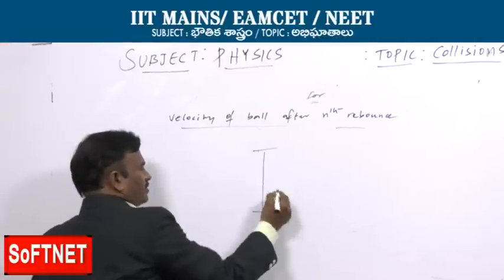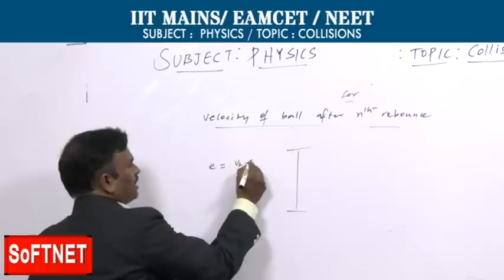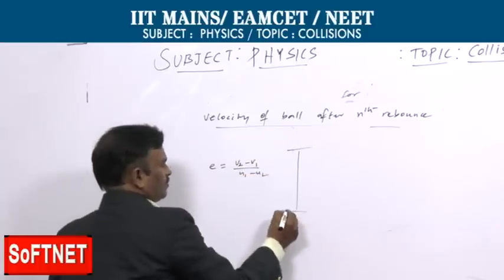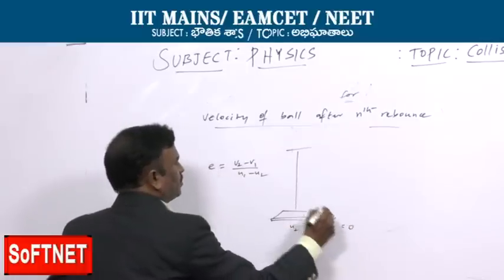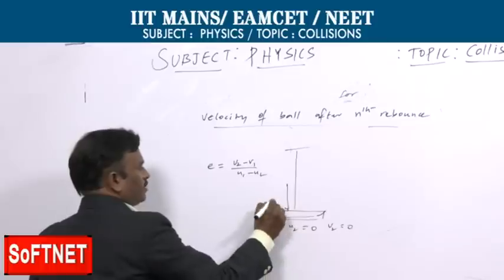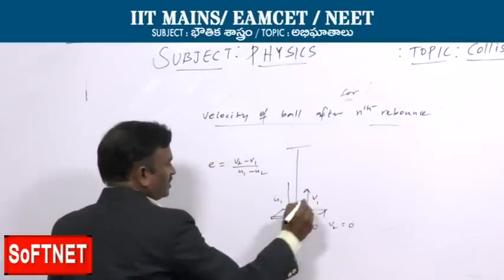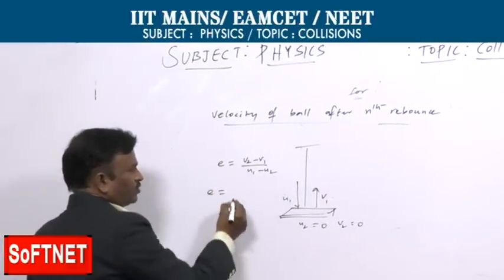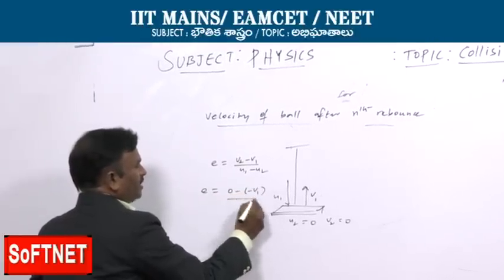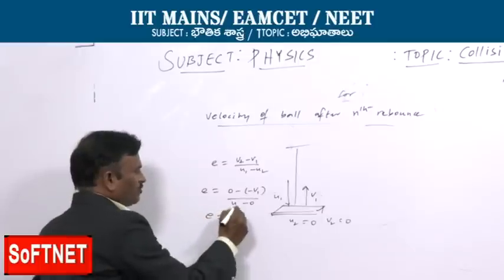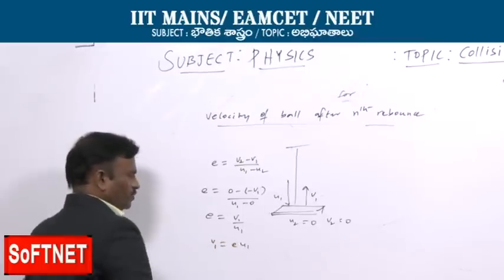Now, e is equal to v2 minus v1 by u1 minus u2. The ball is falling on the floor, so u2 is 0 and v2 is also 0, as we discussed so far. Here u1 is the velocity while falling and v1 is the velocity while bouncing back. Substituting v2 as 0, e is equal to 0 minus of minus v1 by u1 minus 0, that is v1 by u1. So v1 is equal to e times u1.